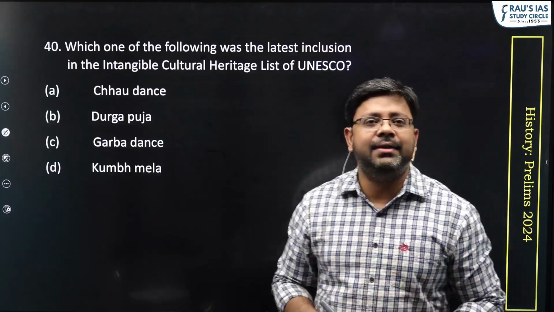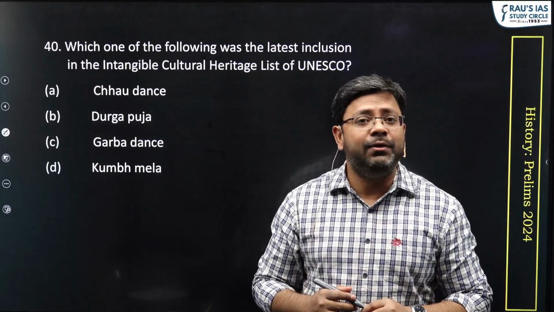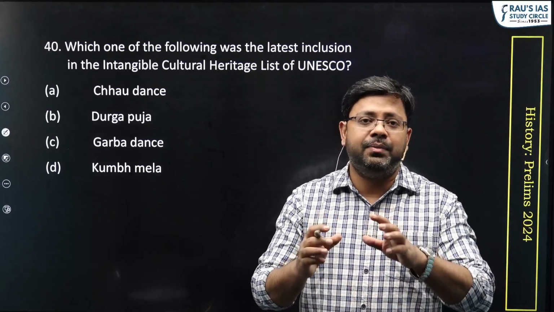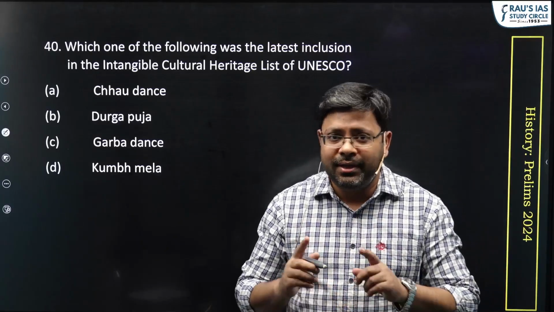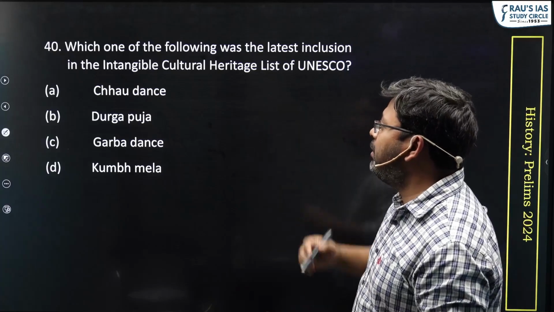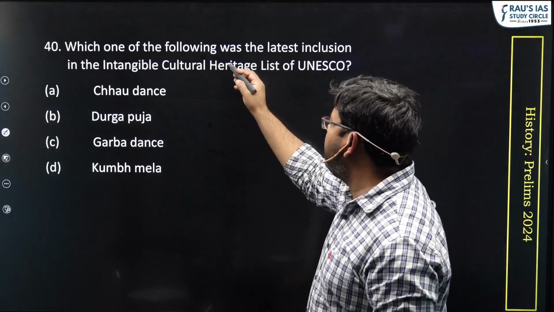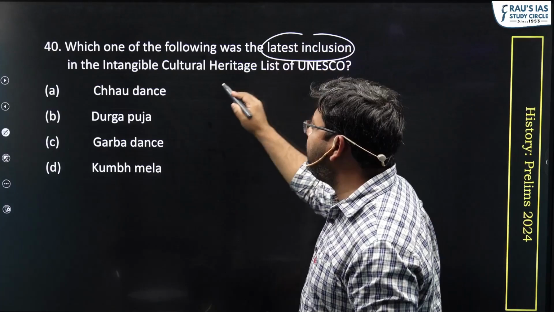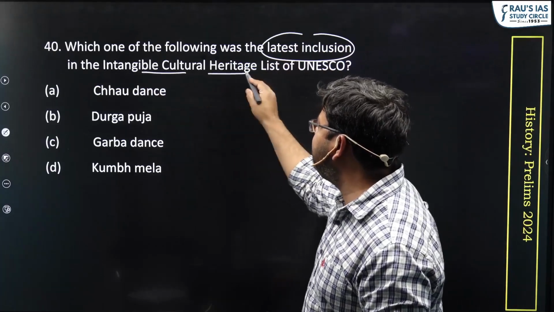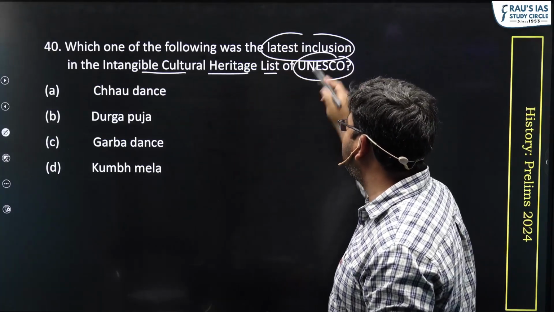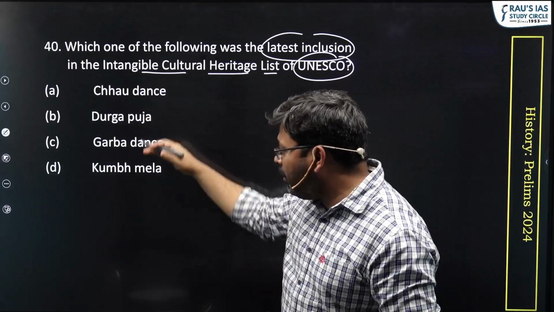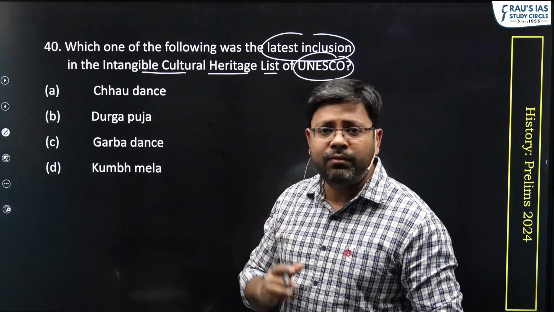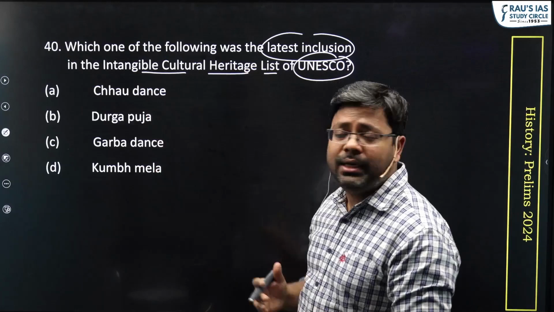Like every year, Indian culture has remained one of the most favorite parts from where UPSC has been asking questions. Now, this question from UPSC Prelims 2024 says: which of the following was the latest inclusion in the intangible cultural heritage list of UNESCO? Now, when you see the options, you can figure out that all the four have been included in the intangible cultural heritage list.